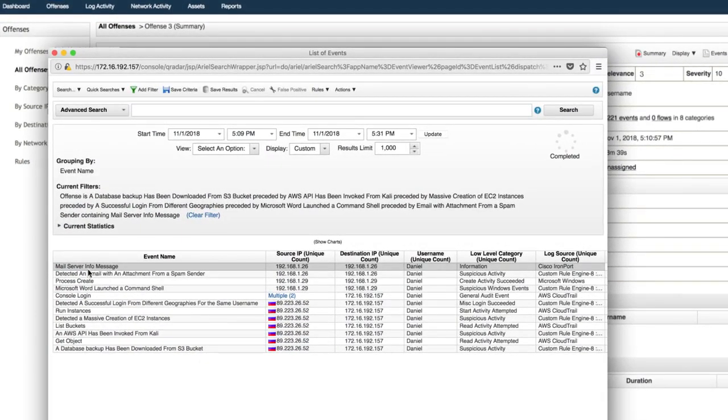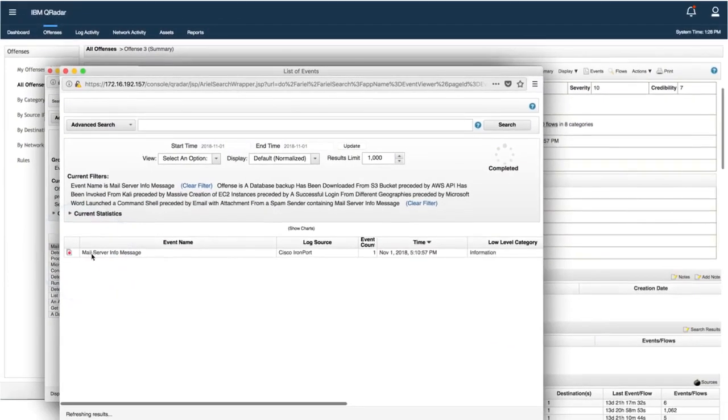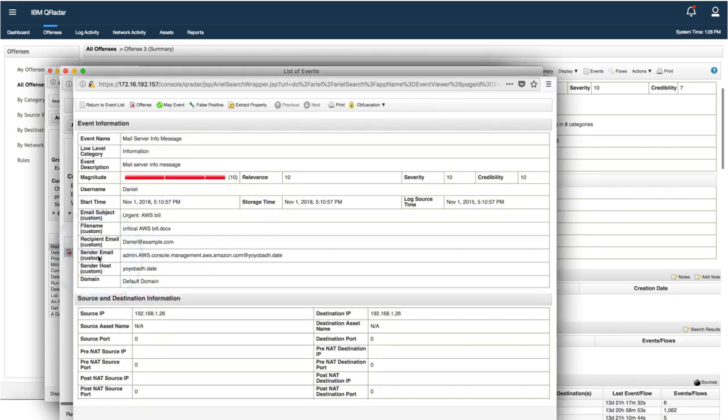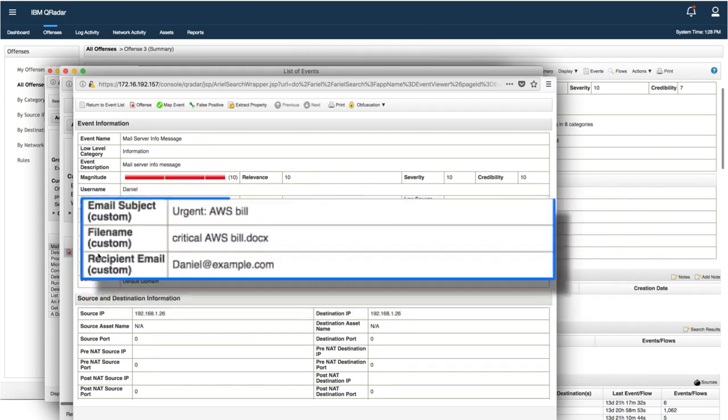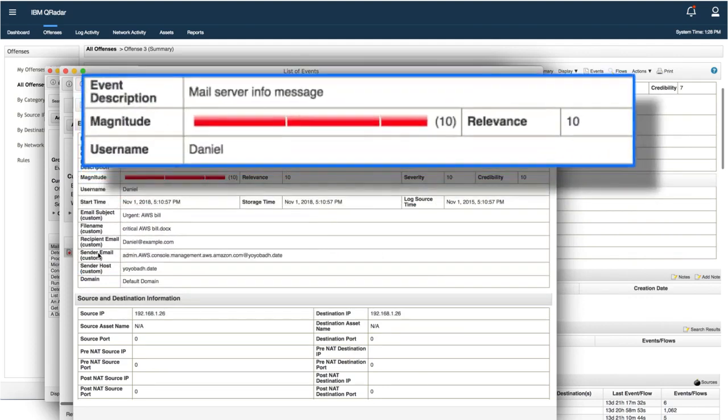The first items we see are related to a potential spam message. By clicking the Mail Server Info Message event group, we can look at events in this group. There's only one event, but let's see what we can find out. Using data from Cisco IronPort, QRadar was able to extract the email details. The subject line was "urgent, AWS bill," and the email included a similarly named attachment. Daniel was our recipient, and the magnitude of this event is 10.